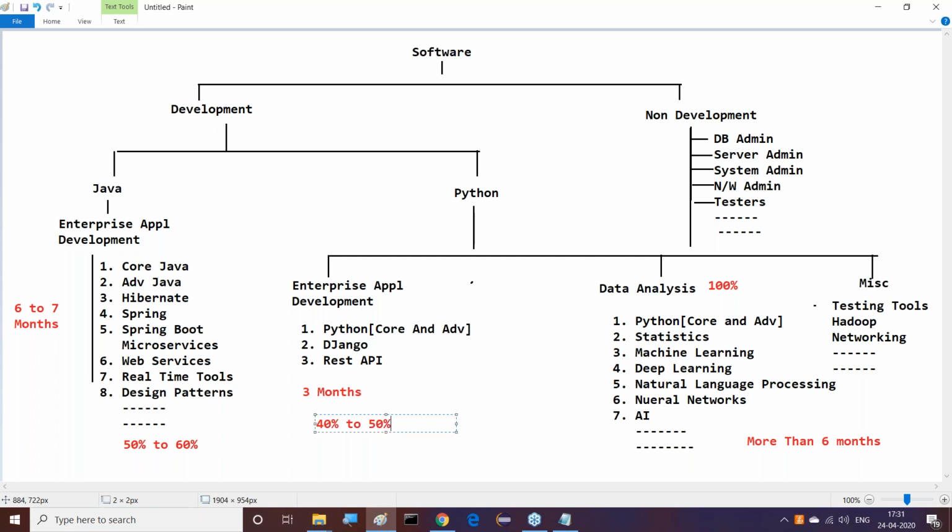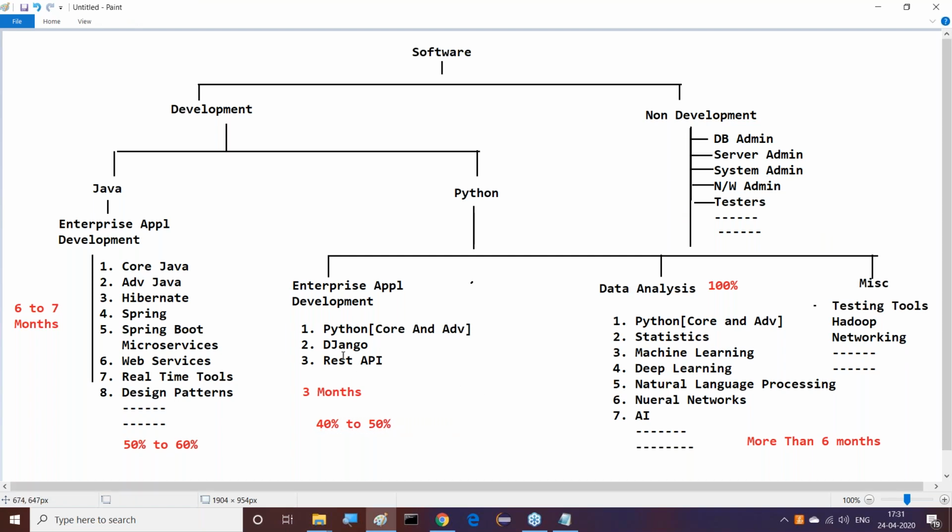Almost all we can think of it. Java and Python both are going on parallelly. Observe this clearly, what I am telling you now. If we learn only Python, at the opportunities level, nothing much can be done with only Python.